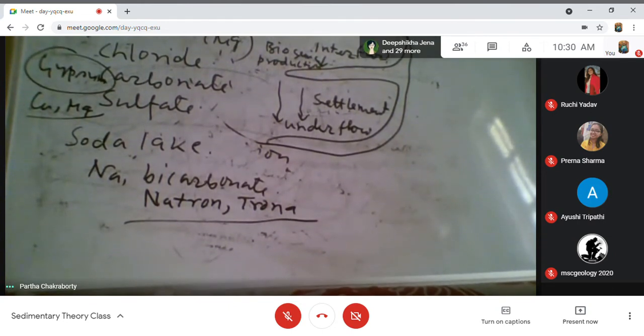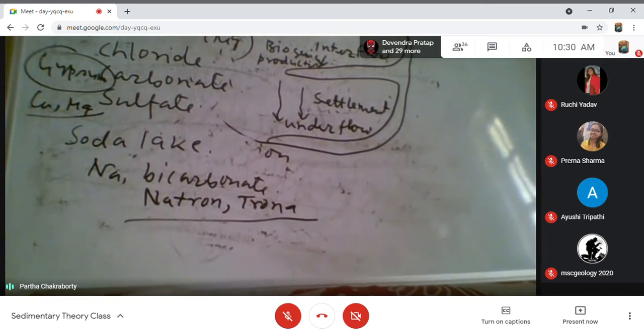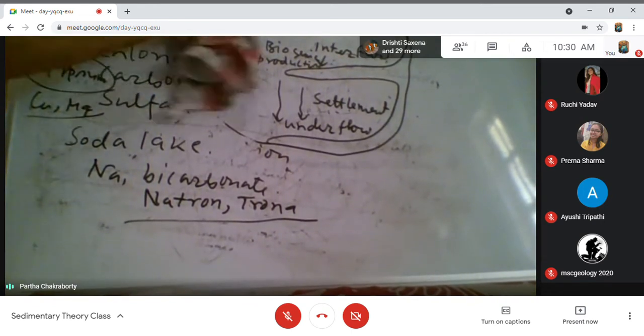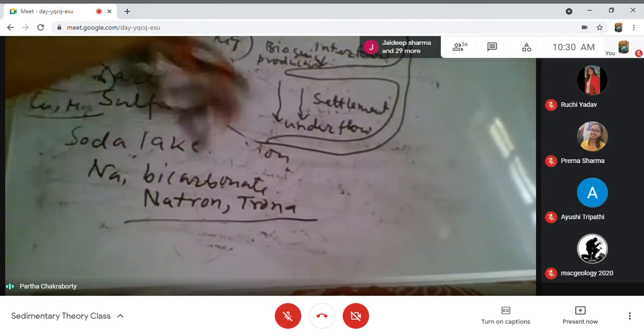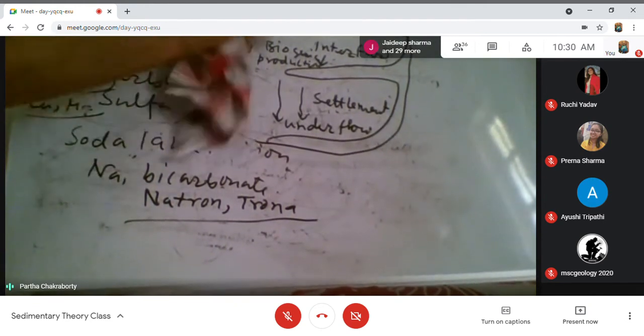Okay. Now, how do we differentiate a shallow marine sediment from a lacustrine sediment in the rock record? It is extremely difficult, in fact.